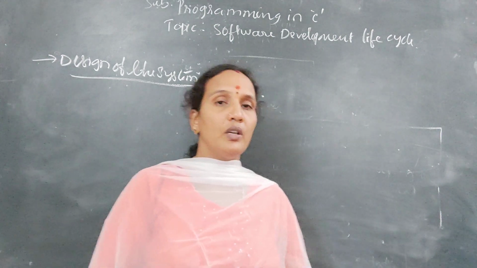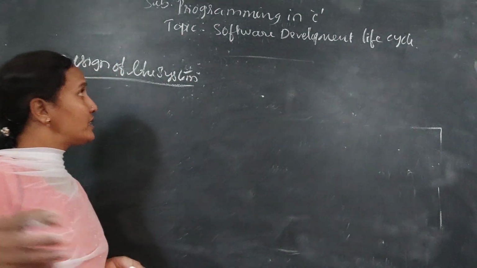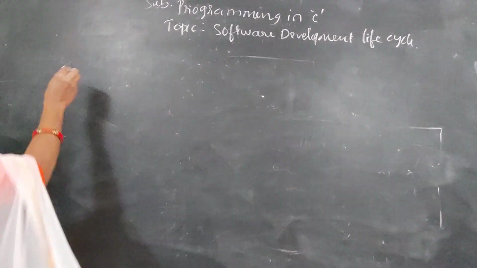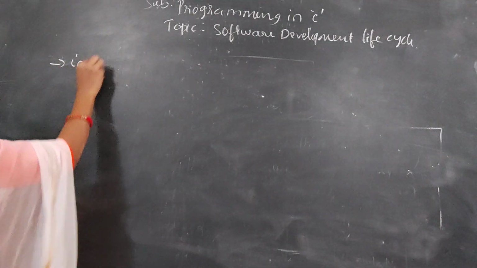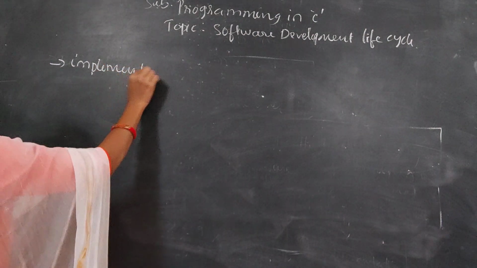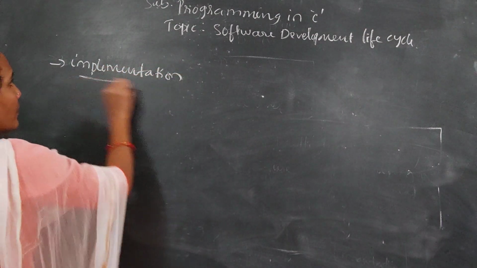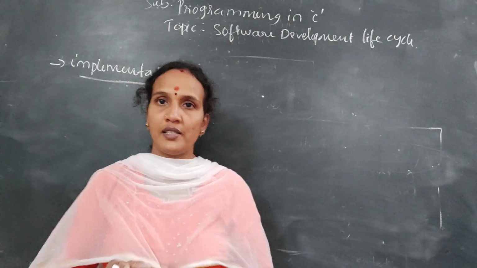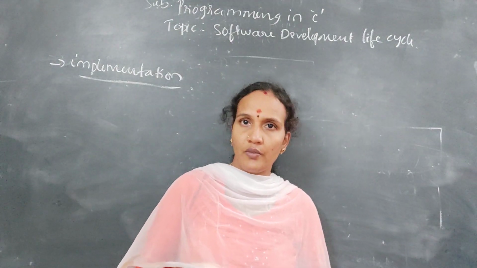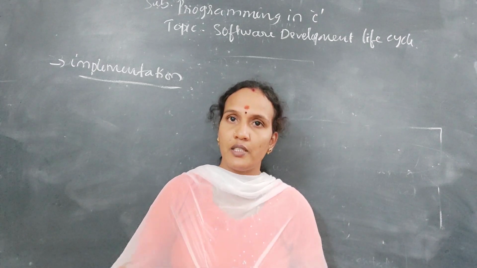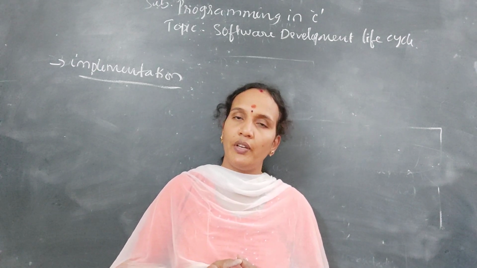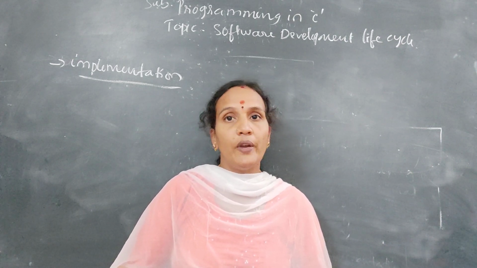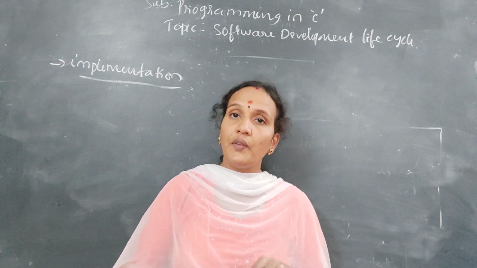Now, after the design, what is the next stage? The next one is implementation. Implementation here is, for example: first stage requirements, second stage feasibility study, third stage design. So in the design you have given a number of functions and the use of each function, everything you have given. When you come to implementation, whatever modules